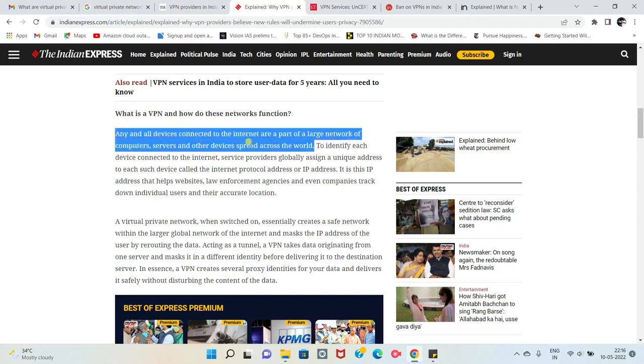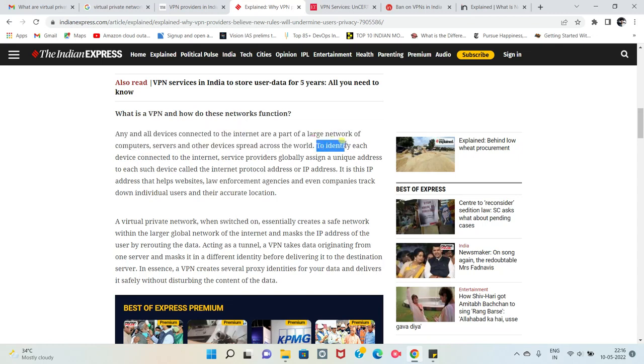Every device will have something called an IP address. That IP address is like an identity number that every device has, which is provided by the internet service providers.